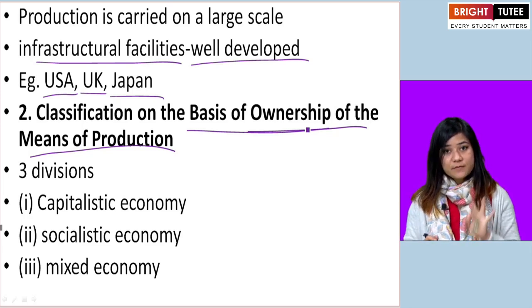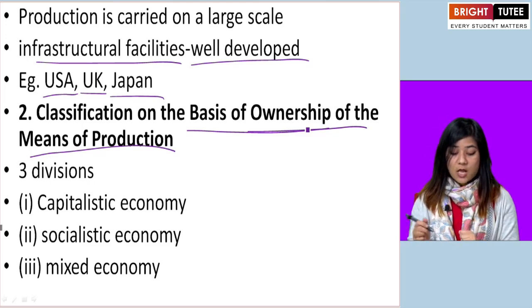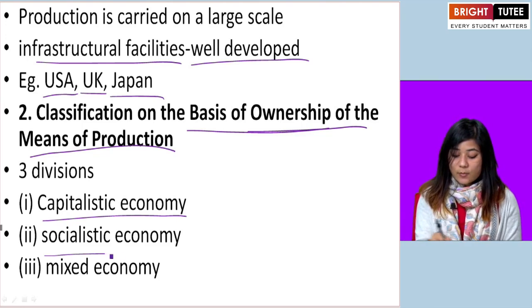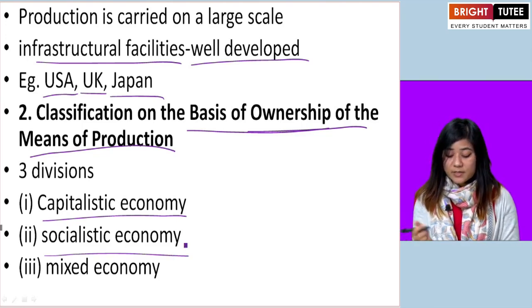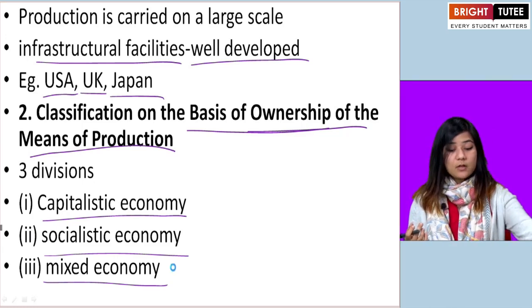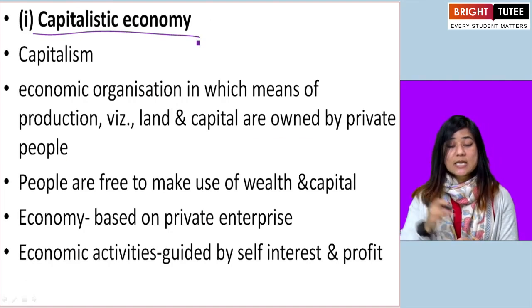There are three divisions in this classification. The first one is capitalistic economy, the second one is socialistic economy, and the third one is a mixed economy. We'll look at the first one, which is capitalistic economy.